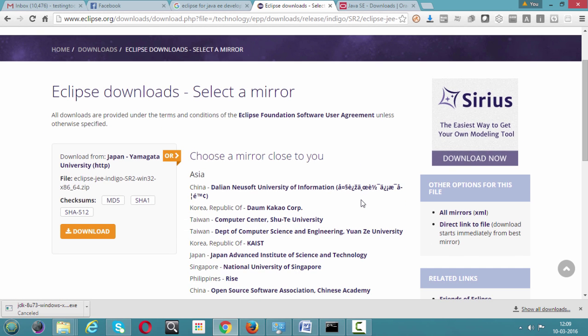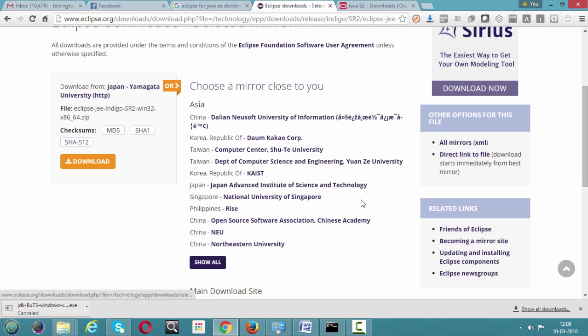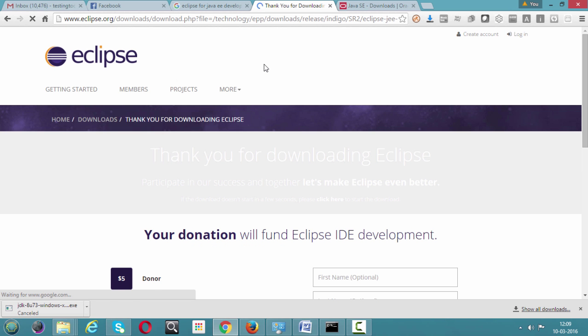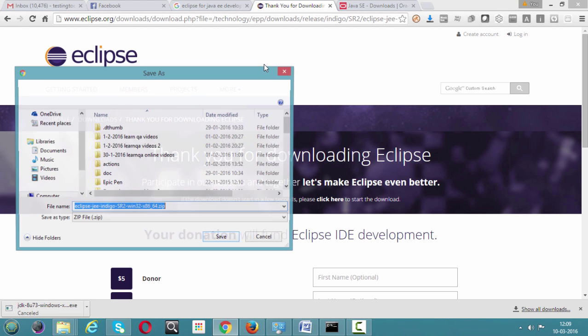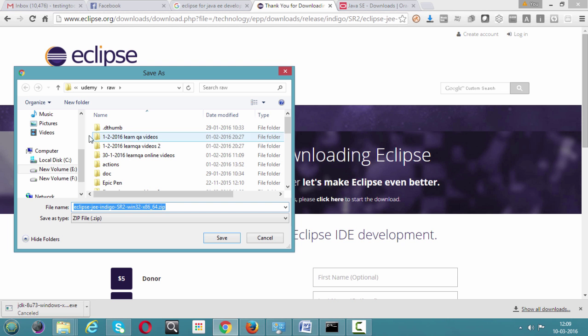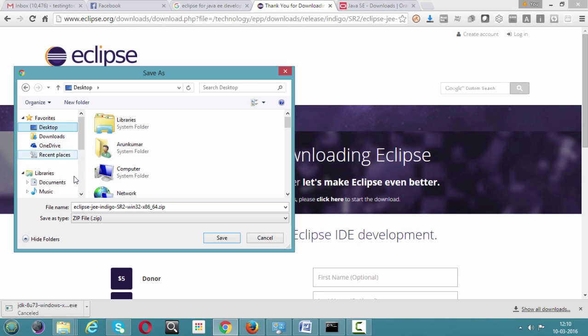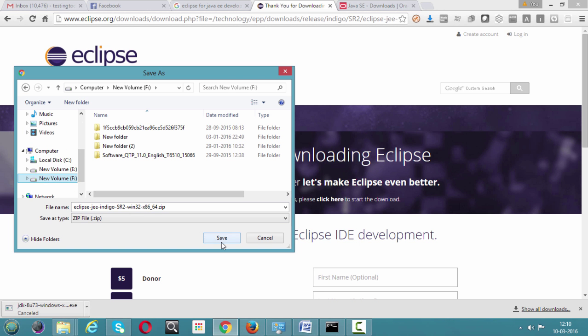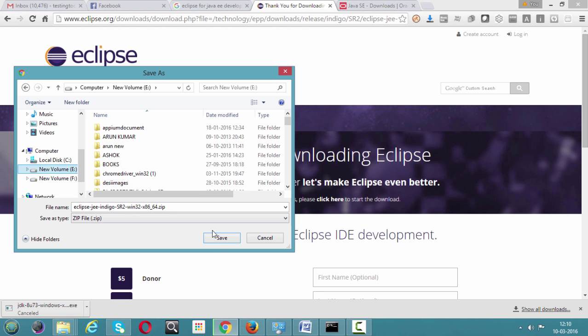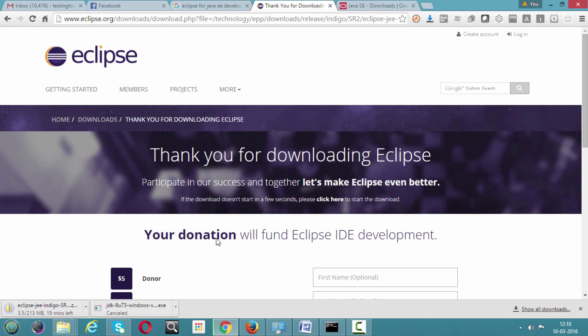Here we have options to download. Choose a mirror or else directly download. You can just click on download. It takes some time. Let me take this onto my desktop, or else let me take it into some other drive, not onto the desktop. Let me take it into my E drive and just save it. It's a 64-bit Eclipse. It takes some time, maybe 15-16 minutes. Let it take.